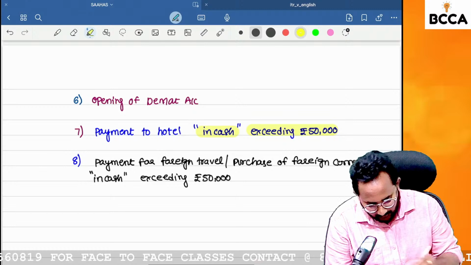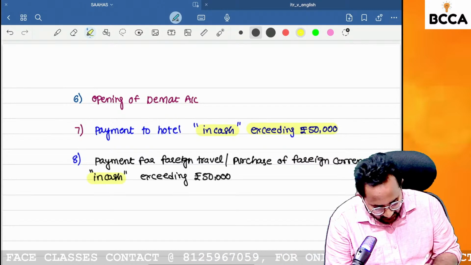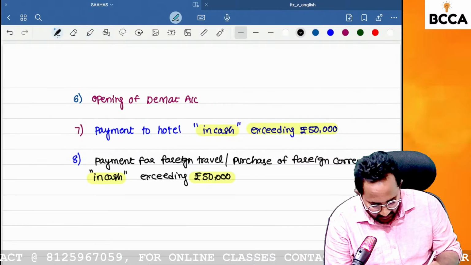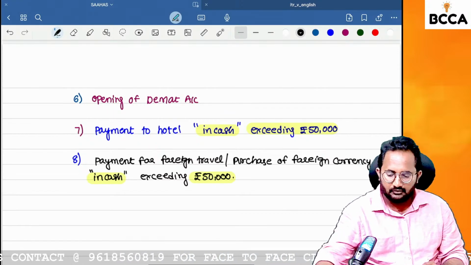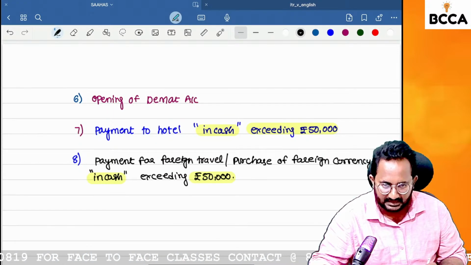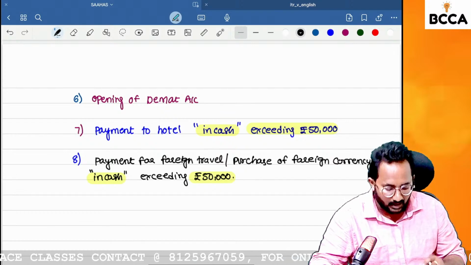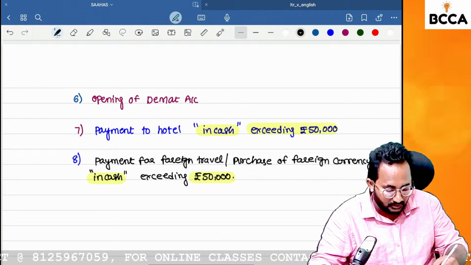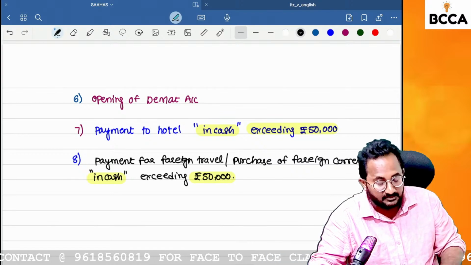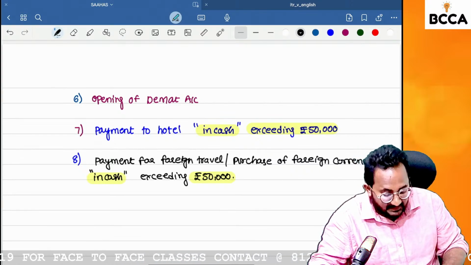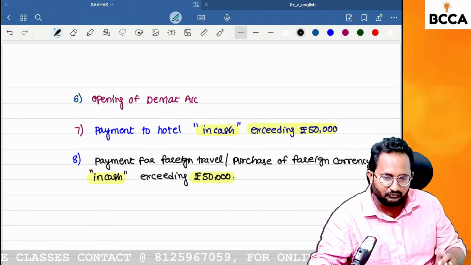Exceeding what? 50,000 in cash. If it is exceeding 50,000, definitely we need to mention the PAN. Foreign travel means I am booking flight tickets using that cash. In a foreign country, I need to use foreign currency. I am selling rupees and purchasing dollars or any other foreign currency.